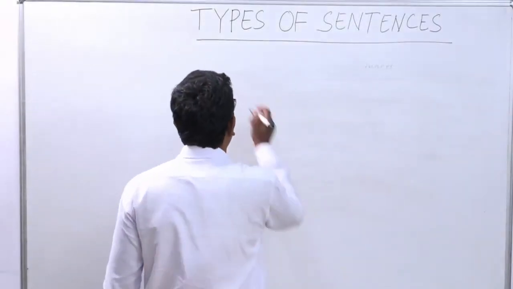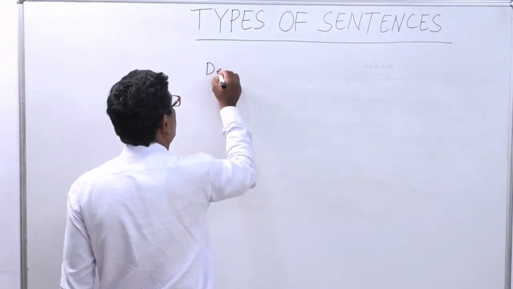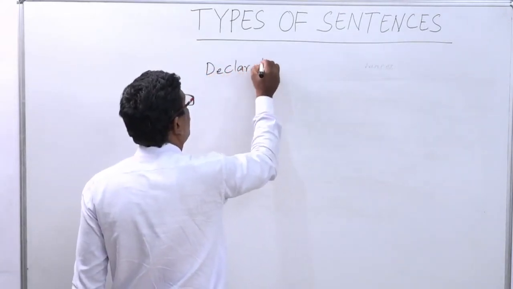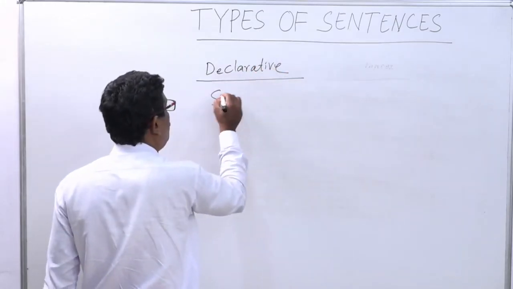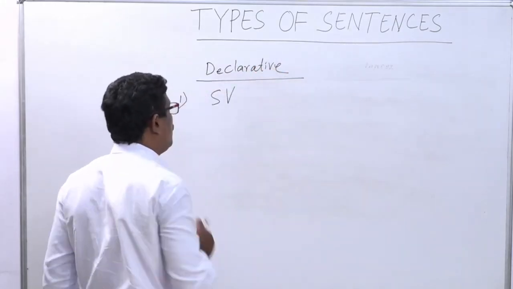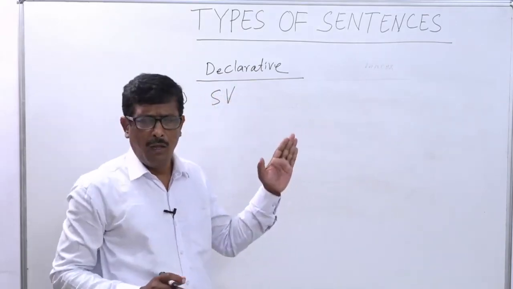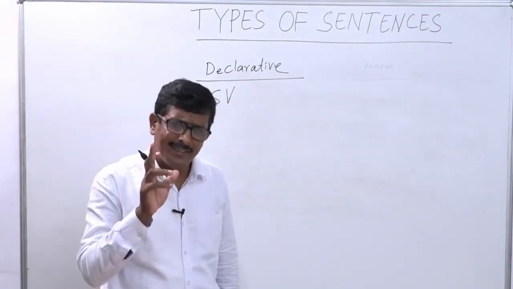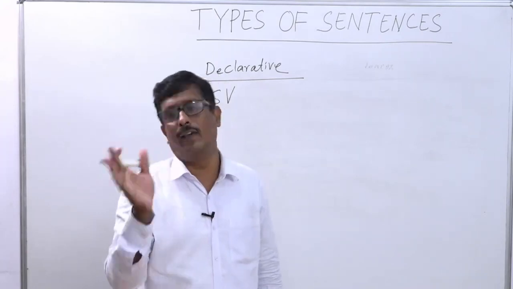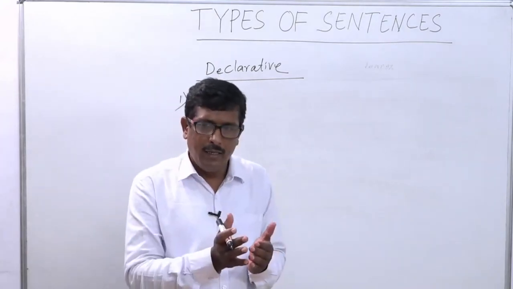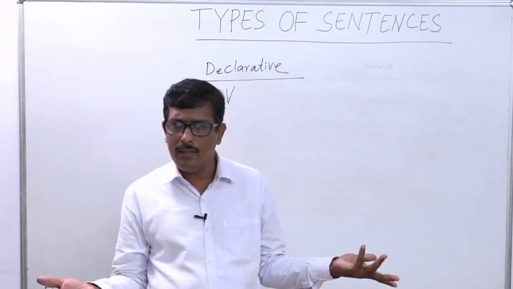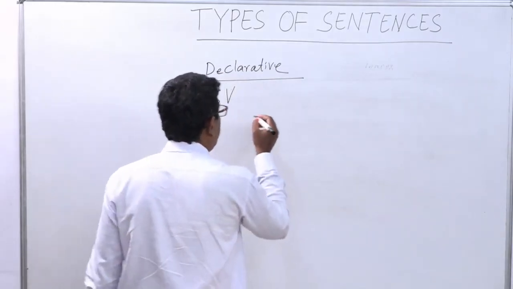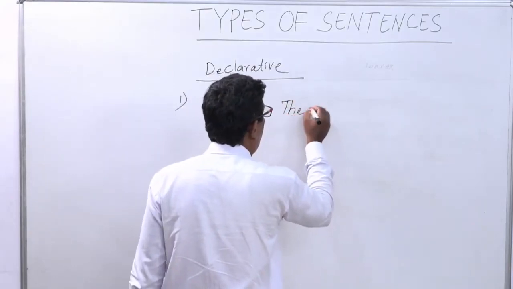Okay, you see, declarative. The first pattern is SV. SV means what? Subject and verb. Verb does not mean a single verb. Verb means a verb phrase. A verb phrase may consist of one word or it may be a group of words. You see, an example: the birds fly.